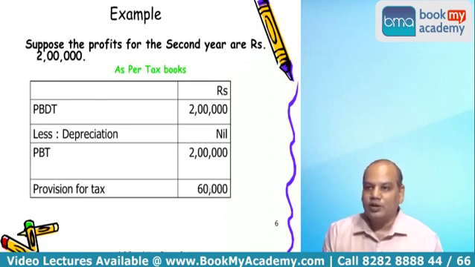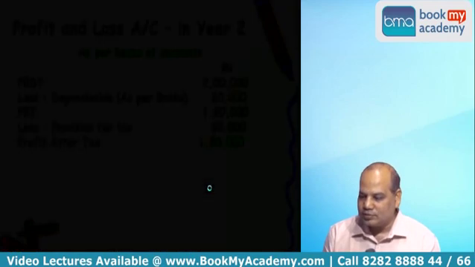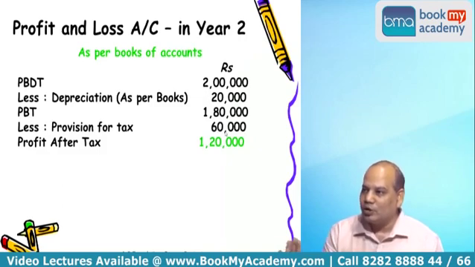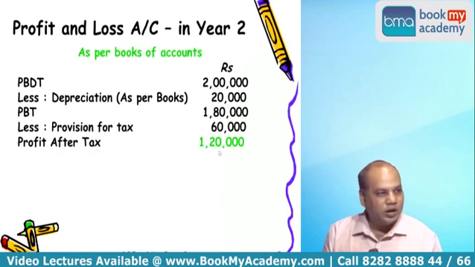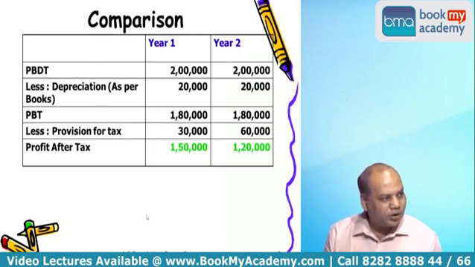If I do not apply either AS 22 or Ind AS 12, my second year profit and loss account would look like this. Second year PBDT 2 lakh, depreciation as per books 20,000, PBT 1,80,000, tax provision based on actual tax liability. Only the actual tax liability has been provided. Right now we are not applying Ind AS 12. PAT 1,20,000.